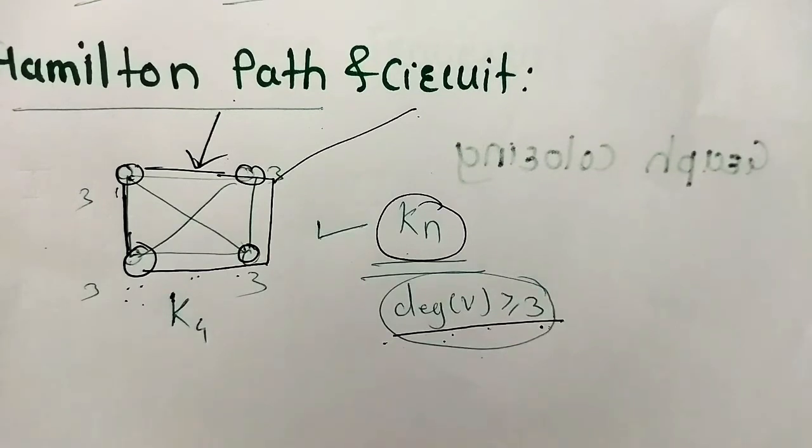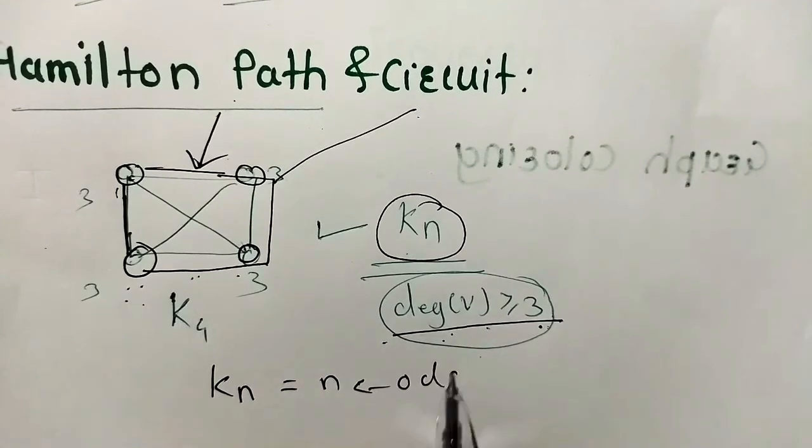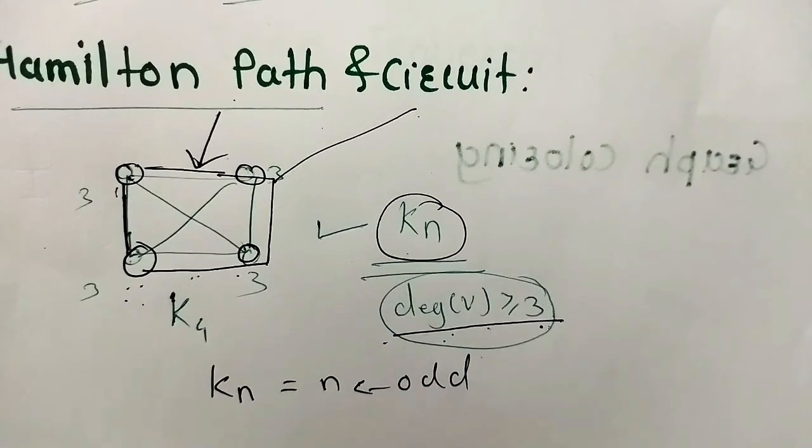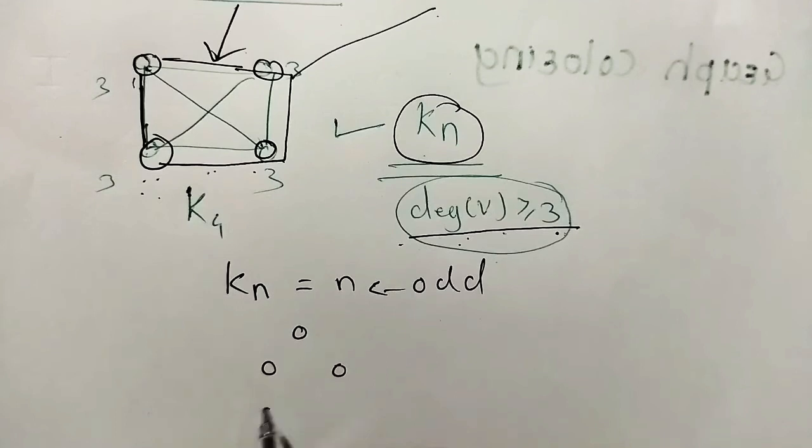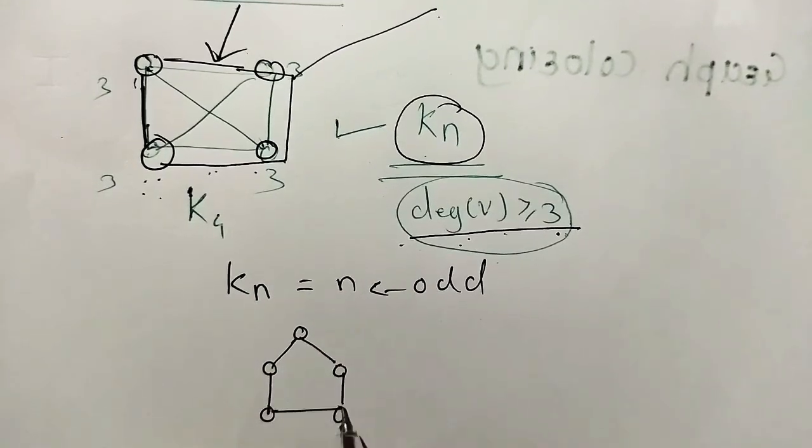Now for Kn, if n is odd, it is an Euler circuit. If there are 5 vertices, n is odd here. Kn means a complete graph.